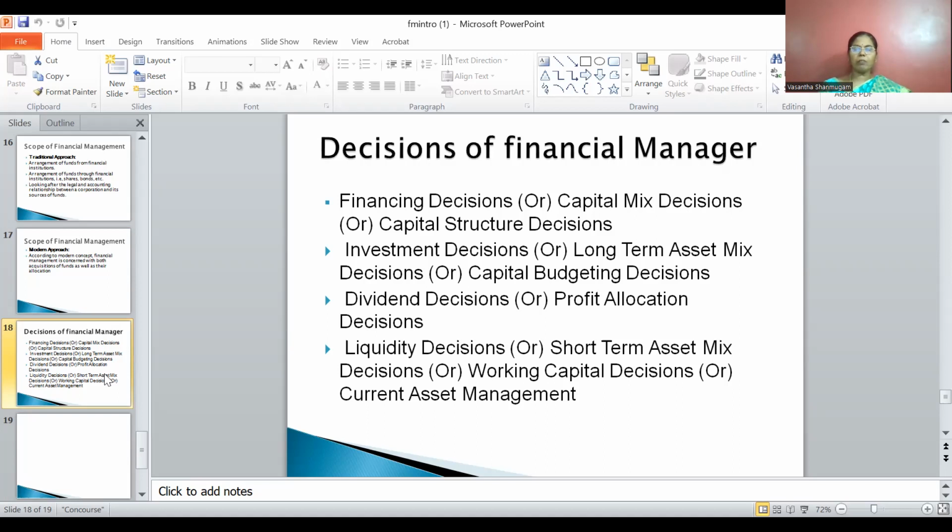Second is the capital budgeting decision. Third is the dividend decision. These are the decision areas of the financial manager. Then we discussed why financial management is important, and then the functions of financial management. So these are the main things in the introduction to financial management.